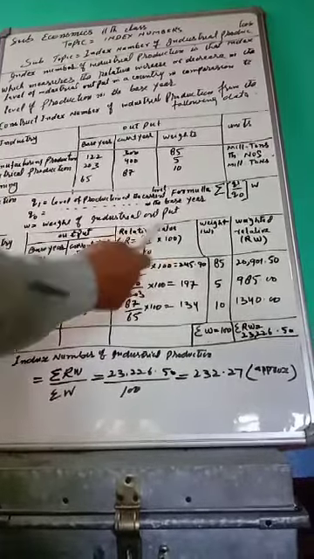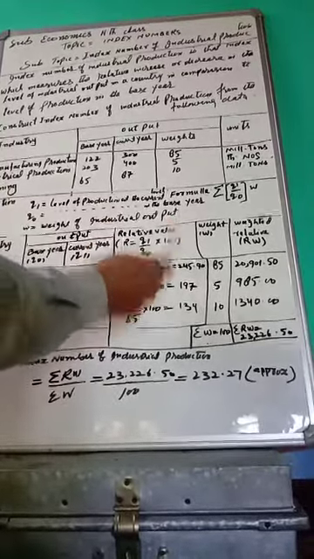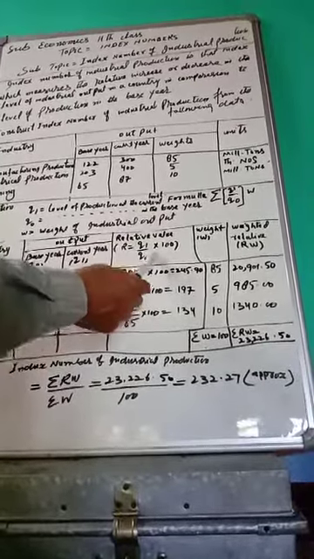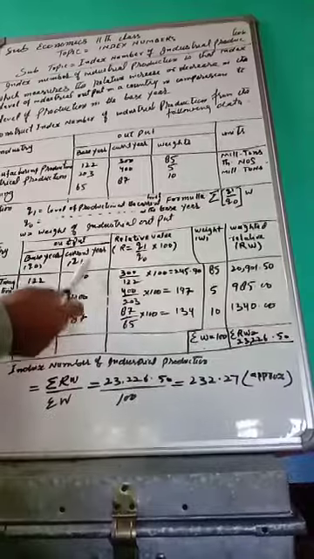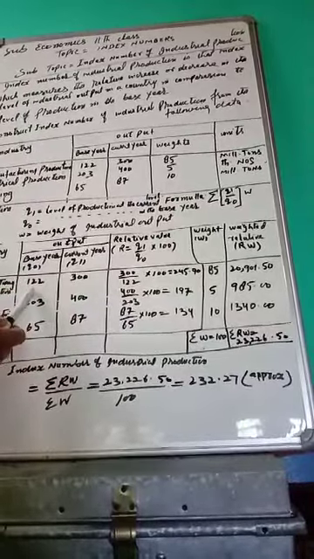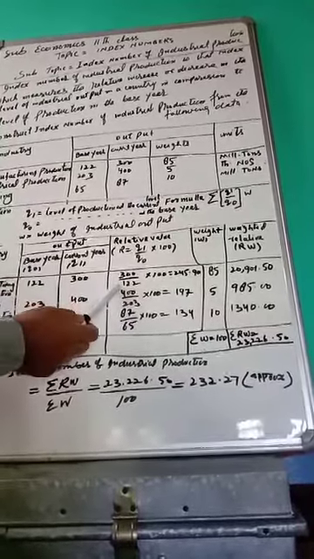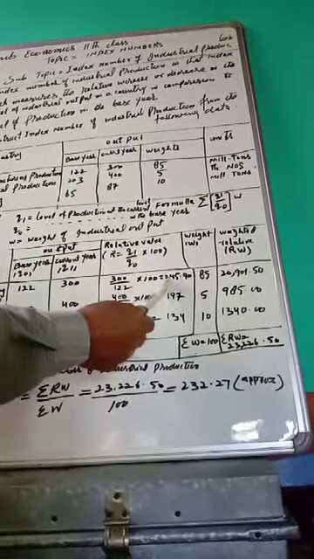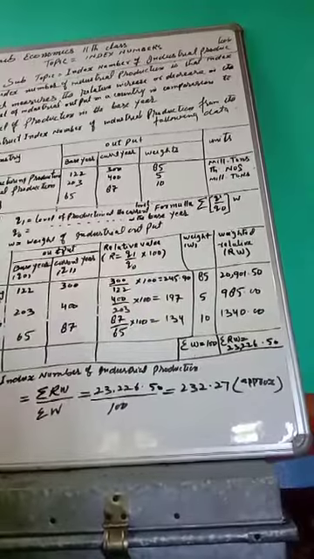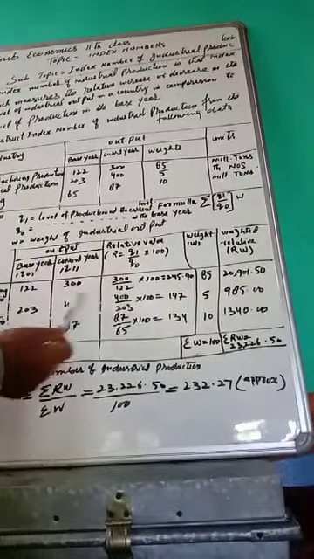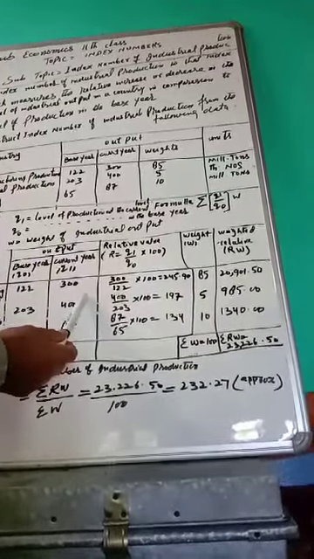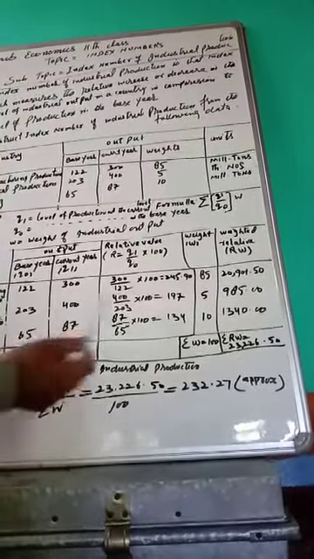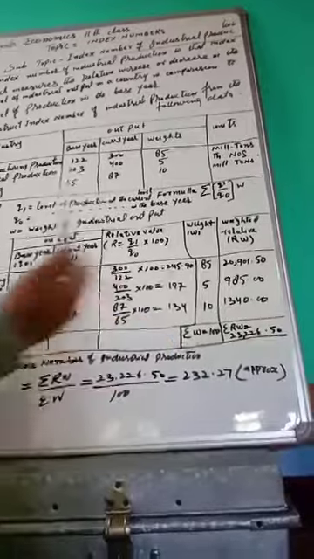Now the relative production R is equal to Q1 by Q0 into 100. Q1 is 300 and Q0 is 122, so 300 by 122 into 100 is 245.90. For the next, Q1 by Q0, 400 by 203 into 100, is 197.